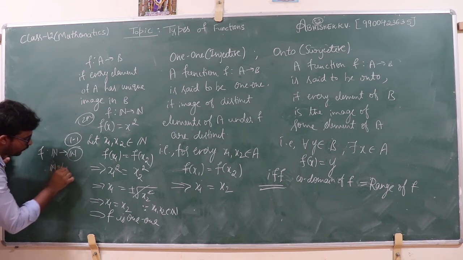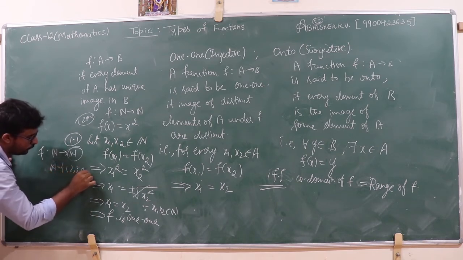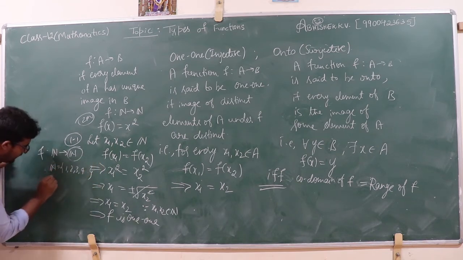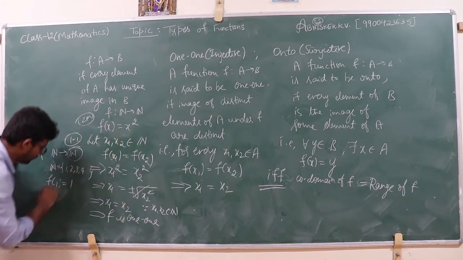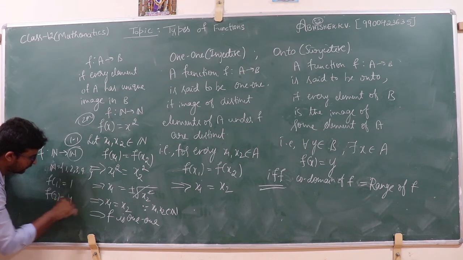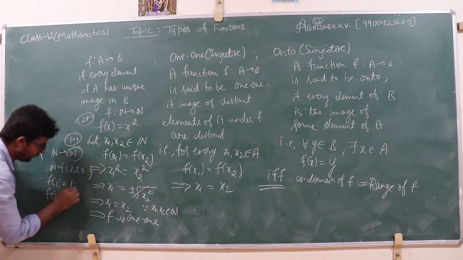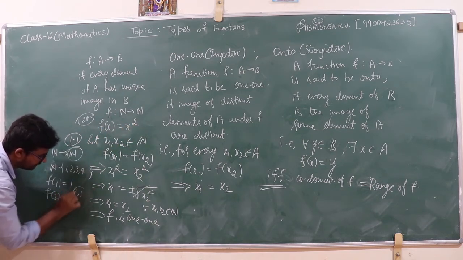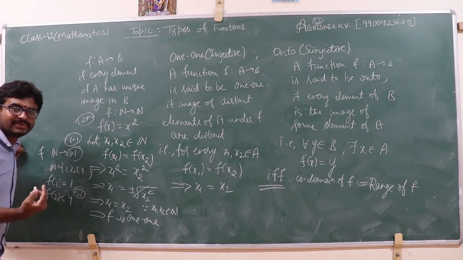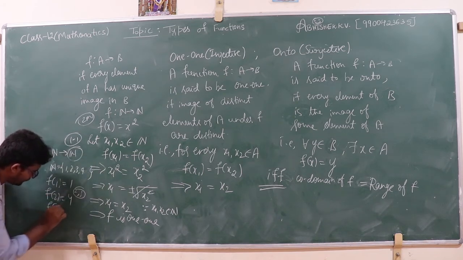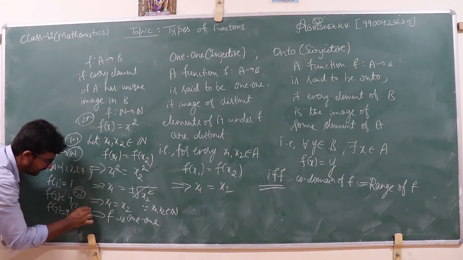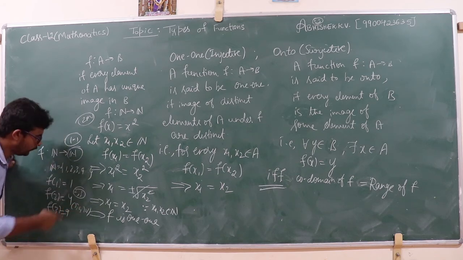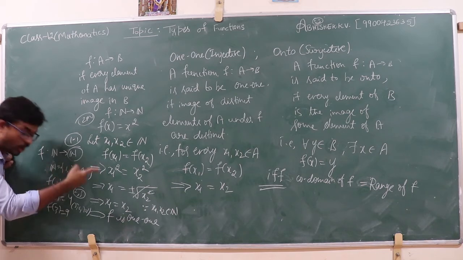Codomain is 1, 2, 3, 4 and so on. f of 1 is equal to 1. What is f of 2? This is equal to 2 square, 4. Then my question is, where are 2 and 3? f of 3 is equal to 9. Where are 5, 6, 7, 8? Therefore, codomain is not equal to range.